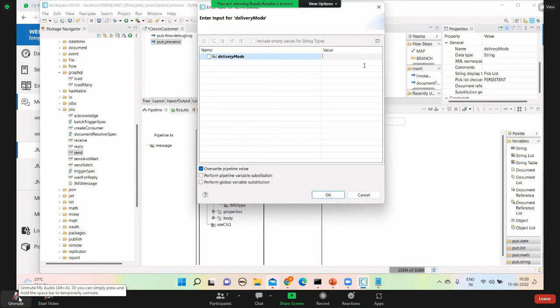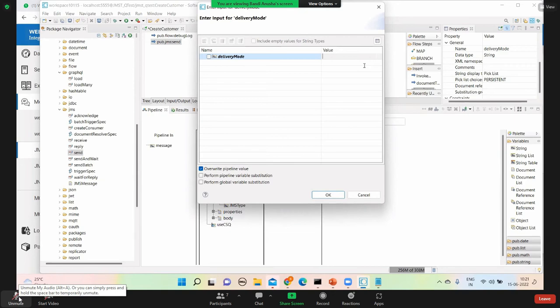Shiva, did you get this one or not? Okay. So topic, we know the nature of the topic. What is the nature of the topic? Let's say if I publish just one, for you also, you should have got this question. You should have asked me this question: what is the use of delivery mode? In case of queue, it can be understandable.